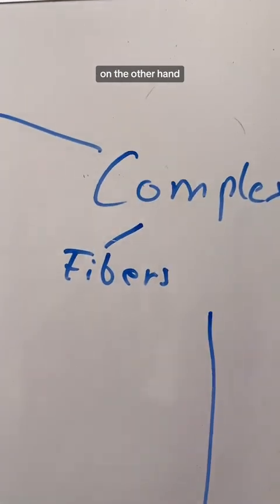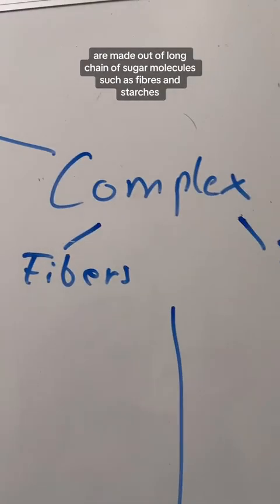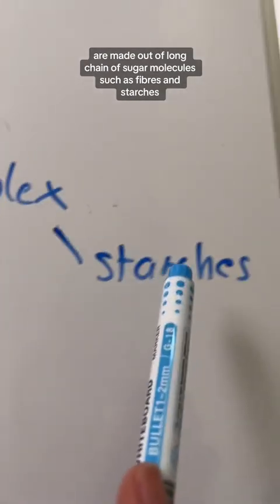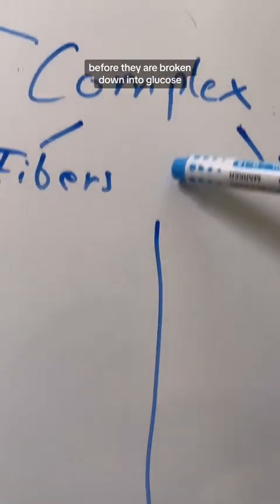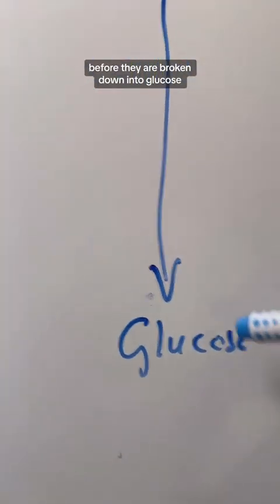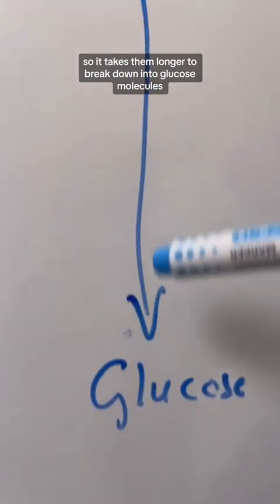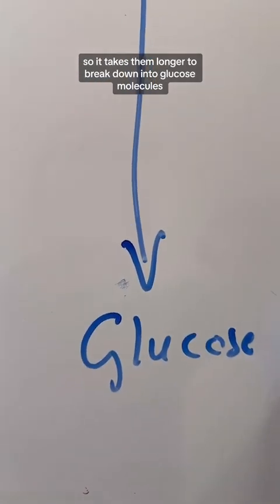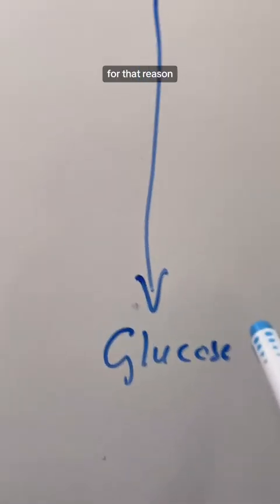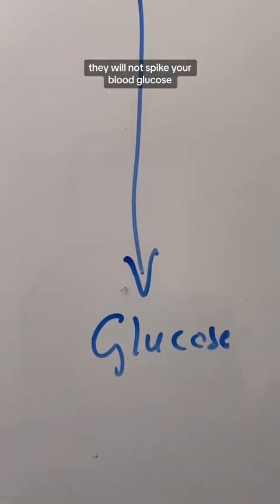Complex carbs, on the other hand, are made out of long chains of sugar molecules, such as fibers and starches. Before they are broken down into glucose, they have to be broken down into smaller molecules, so it takes them longer to break down into glucose molecules. For that reason, they will not spike your blood glucose.